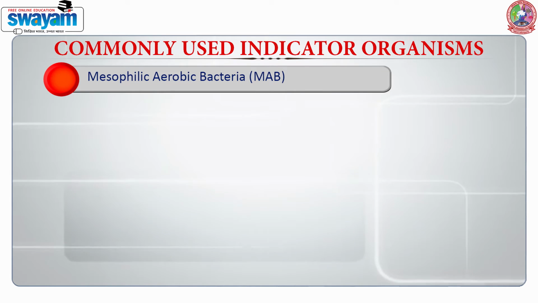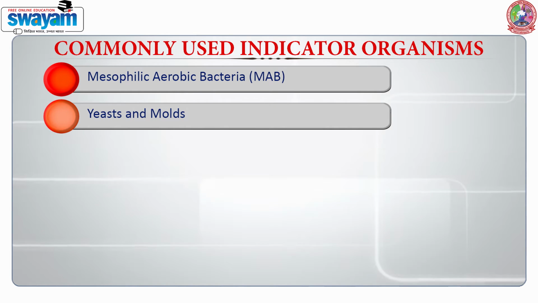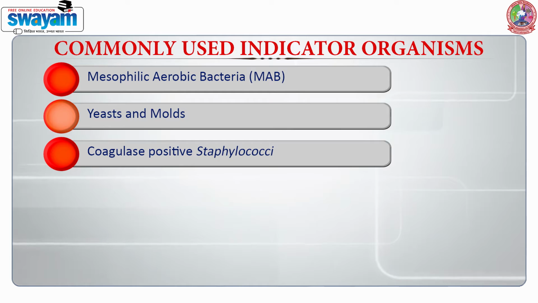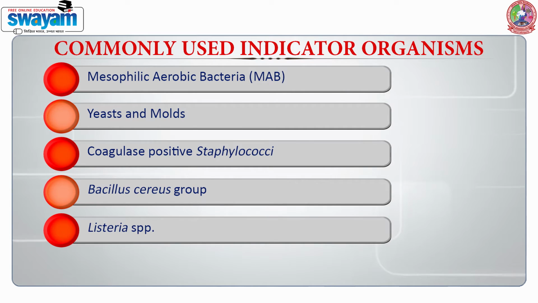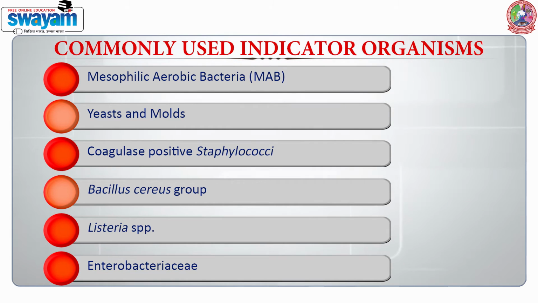Now coming to the next slide, that is commonly used indicator organisms. These can be the mesophilic aerobic bacteria, MAB. These can be yeast and molds, which come from the air. We can have coagulase positive staphylococci, which come normally from the skin. Then we have the aerobic spore formers, such as the Bacillus species group. Listeria is another microorganism of concern, and lastly but not the least is the family Enterobacteriaceae, the most important family, which has many indicator microorganisms such as E. coli, coliforms, Salmonella, Shigella.